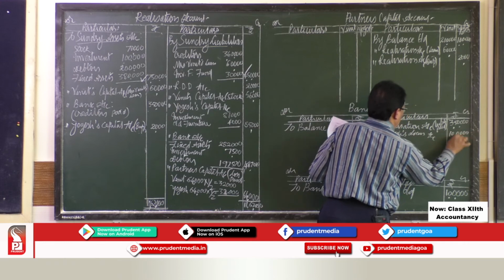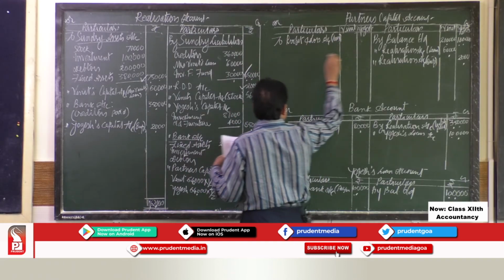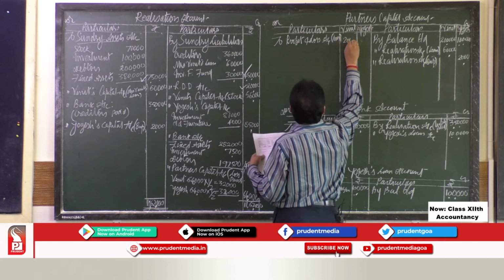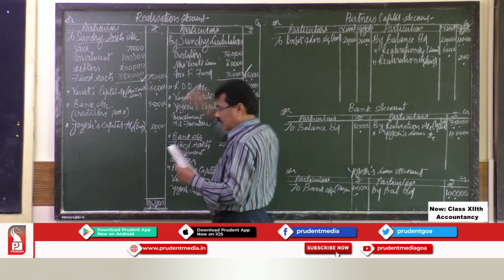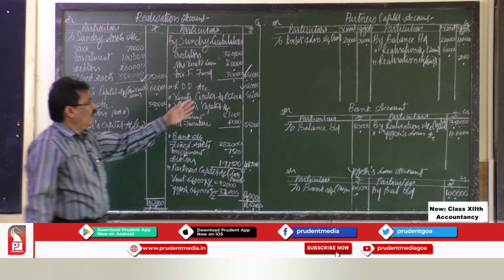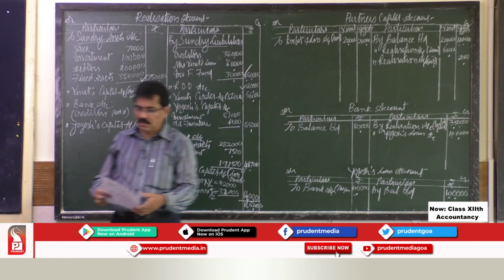Let us see, there is one more item we missed out. Partners, that asset side, that accumulated loss is there. So to profit and loss account, that is accumulated loss. Accumulated loss is 40,000. So divide it equally, 20,000, 20,000. So this is the accumulated loss. You have to close it by transferring to partners' capital account.